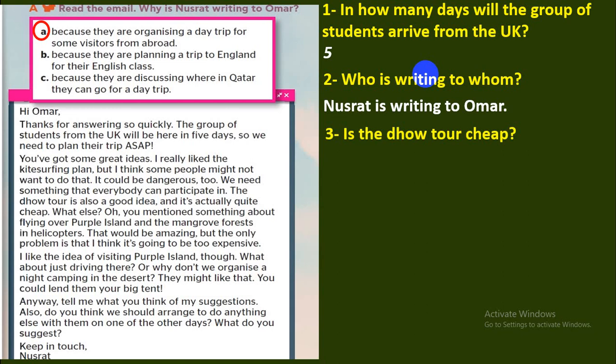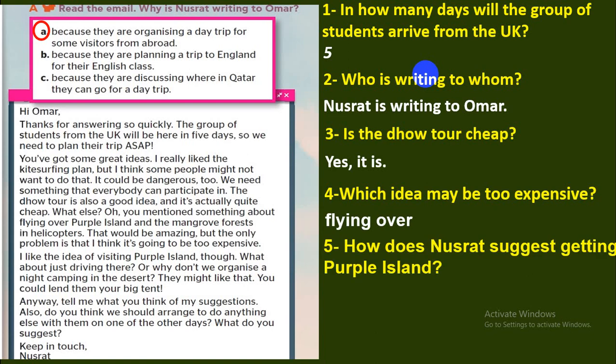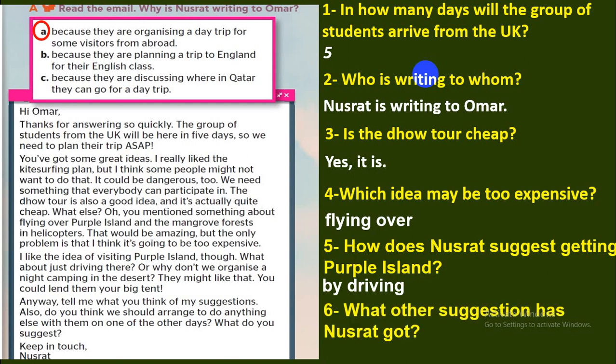Is it our ship? Yes, it is. What idea may be too expensive according to the text? What do you think? Flying over. You are great. Let's continue now. Have a look at number 5. How does it suggest getting to Purple Island? By driving. Very nice. And number 6. What other suggestion has Nasra got? Camping in a desert. Excellent. So these are more specific questions just to get to know how to write your email directly.